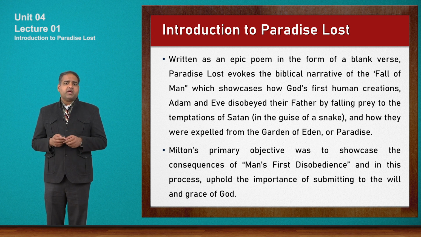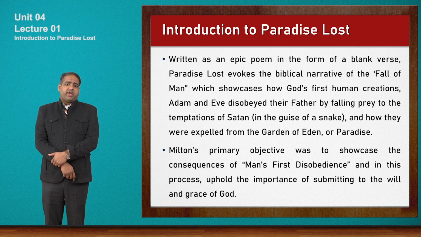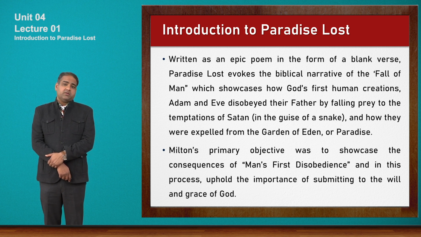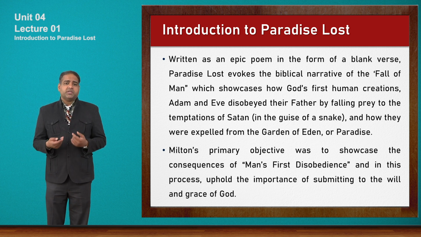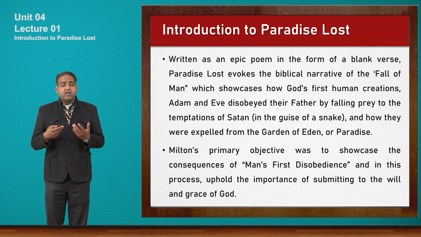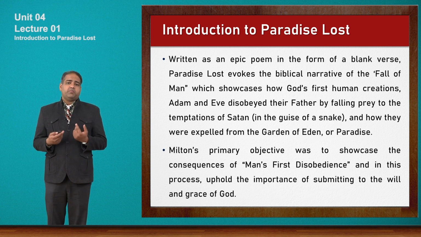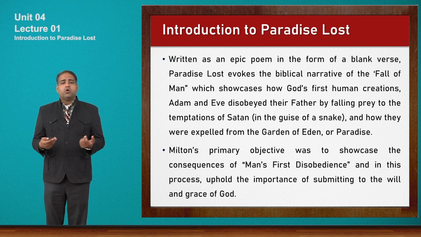Everything was perfect in their life. And then they were tempted by Satan, who was the rebellious son of God. And thus the downfall of Adam and Eve happens, from that Garden of Eden to earth. Earth is a place where they had to suffer till their death. And still the process is going on with the children of Adam and Eve, you and me, and all the human beings on earth.